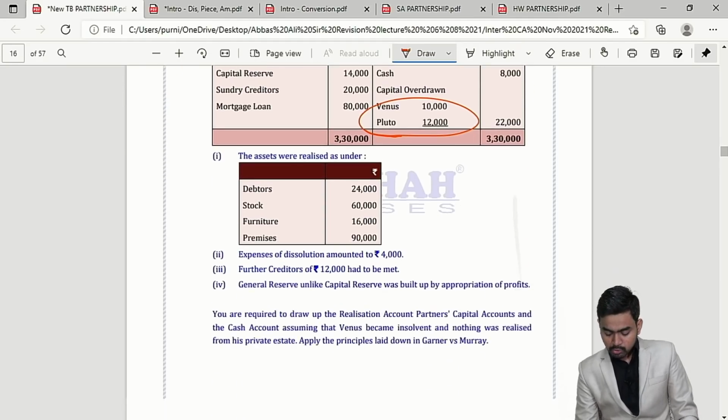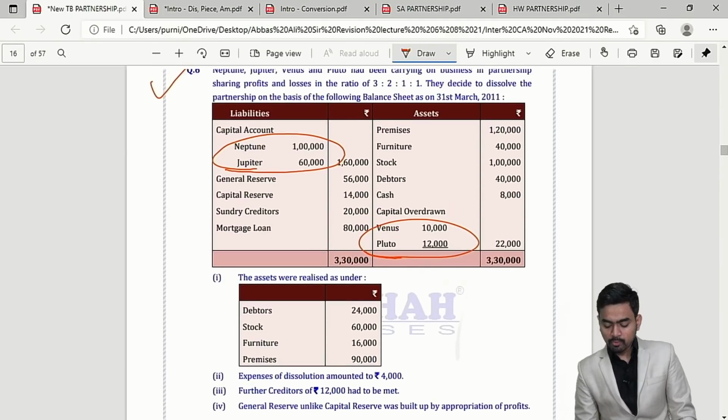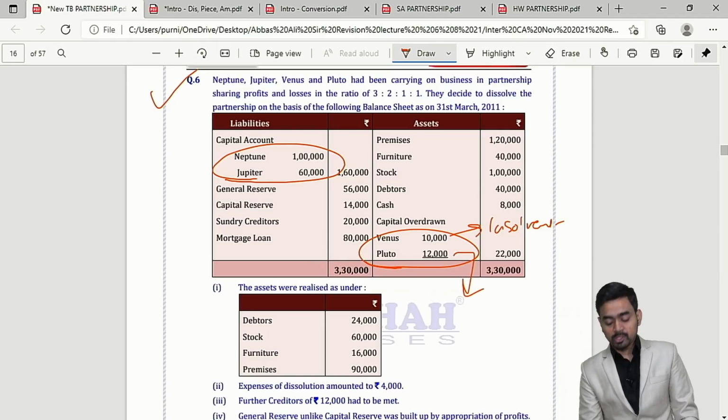My dear students, over here if you check the last paragraph, you are required to prepare realization cash account. Venus became insolvent. Mr. Venus is insolvent. Instruction is there. So in the absence of information, Pluto is solvent. But Pluto is solvent having debit balance. Yes or no?